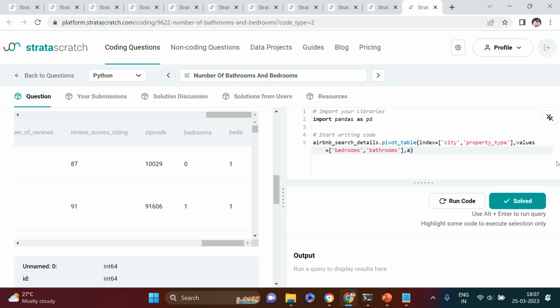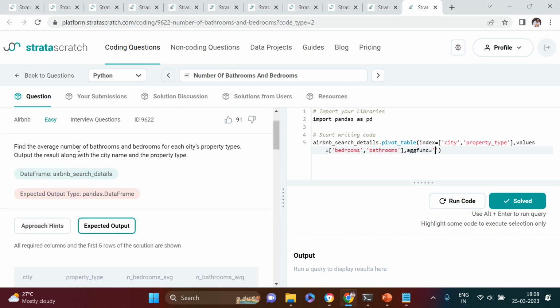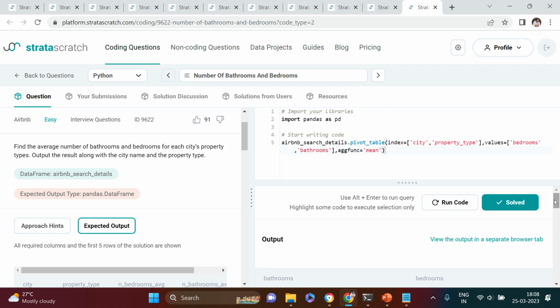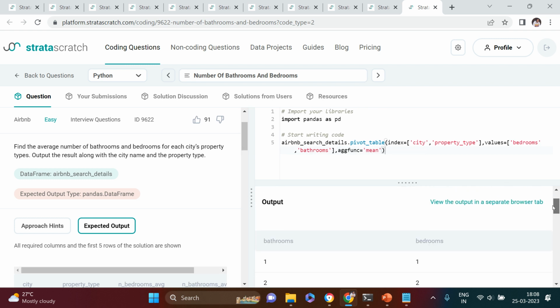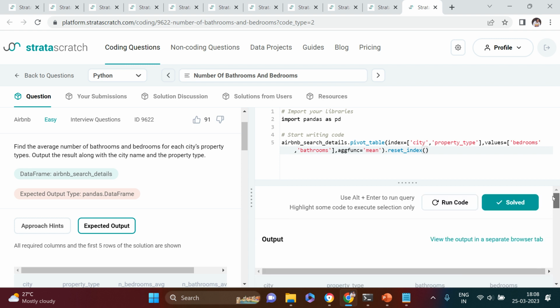The kind of aggregation we need to perform, what sort of aggregation is it asking us to perform? Simple count, isn't it? Average number of bathrooms, sorry, my bad. We need to perform mean. Let's just run that. We executed it, and again we need to do the reset index, so that whatever we give in the index should come out. Reset index. Let's just run this. Ooh, we got it over here, right?